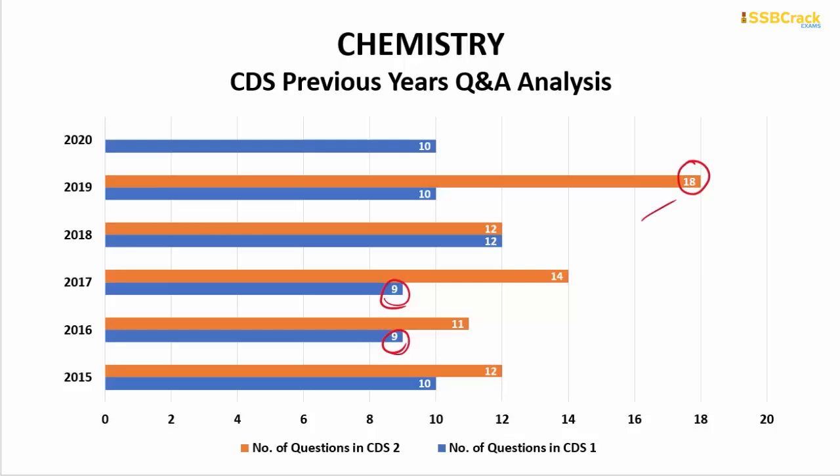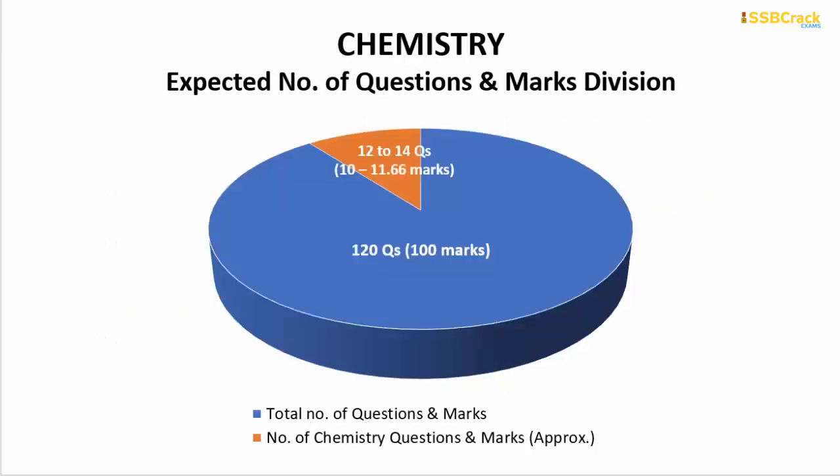So going through this very basic analysis and the average number of questions that we might expect in the coming examinations, by previous years' analysis, I can say that we can expect around 12 to 14 questions in the coming CDS paper, out of the 120 questions. If you answer all the questions from the chemistry part correctly, then you can score around 10 to 11.66 marks out of 100 marks in the chemistry section.